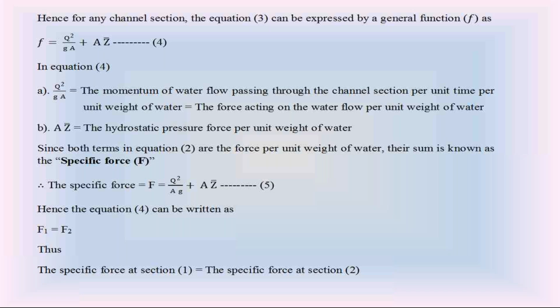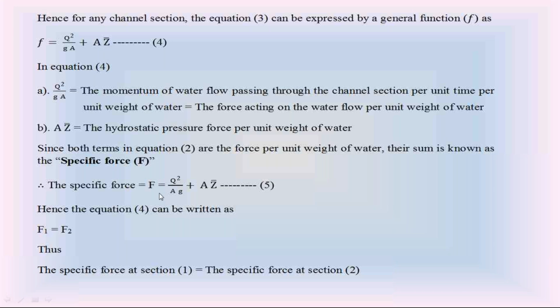So in open channel water flow, the summation of those two forces per unit weight of water is called the specific force. The equation of the specific force F is equal to Q square by gA plus A Z bar. This is the equation for the specific force of water flow in the open channel.